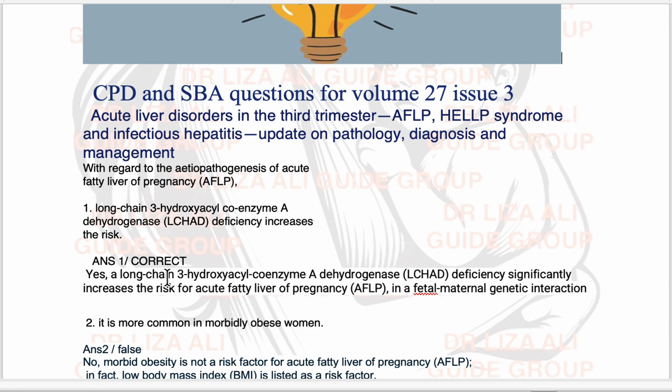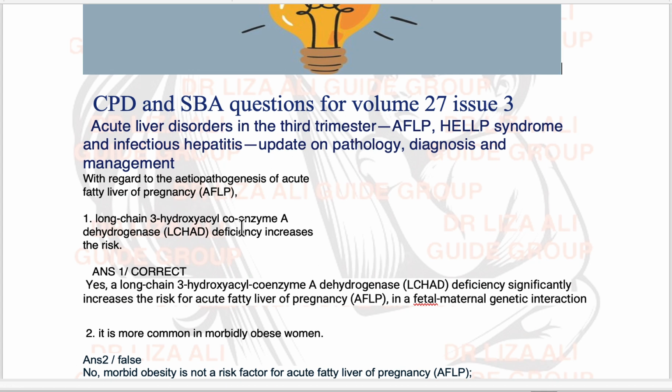So LCHAD deficiency increases the risk of acute fatty liver of pregnancy. This is a fetal-maternal genetic interaction, because it involves both the mother and the fetus.